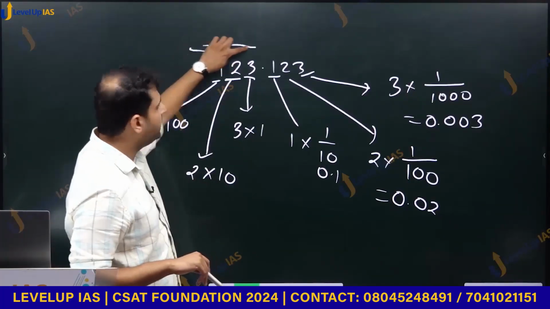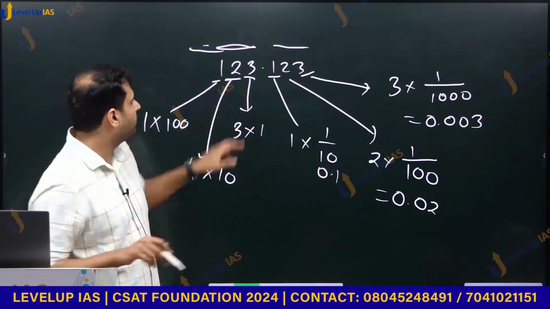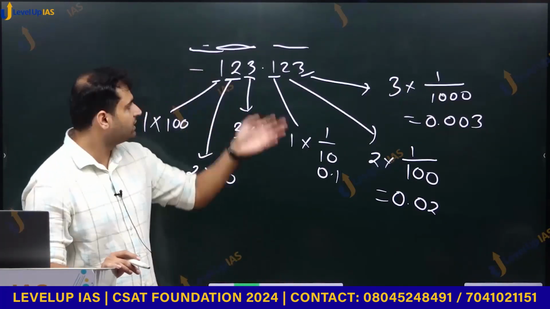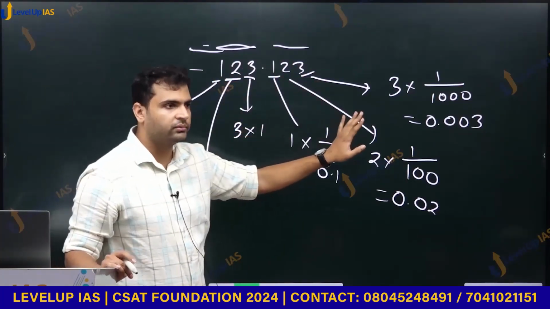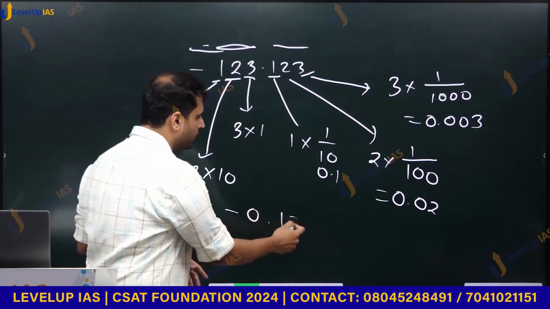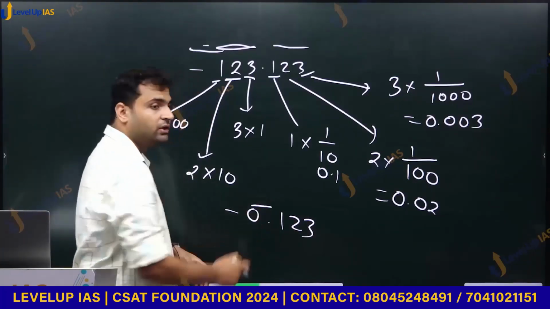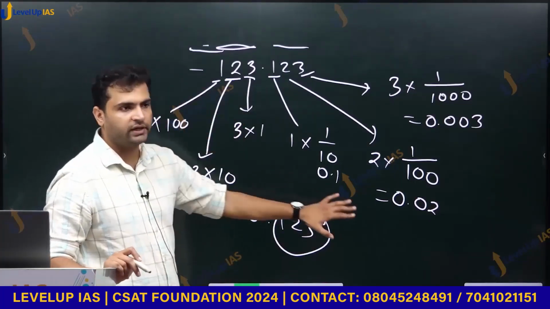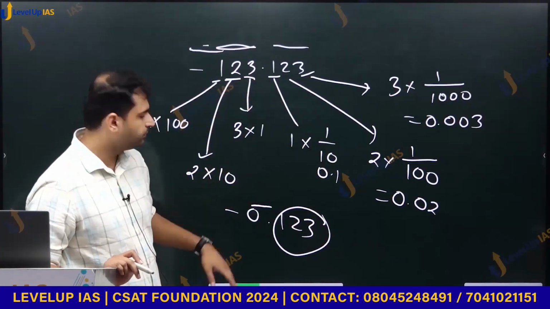This is what we call the integral part. This is what we call the fractional part. ये integral part negative भी हो सकता है, because integers can be negative as well. So this integral part can be negative or can be positive. Fractional part is always positive. Okay. So even if we write minus 0.123, what is the integral part? 0. And this is the fractional part. Integral part, fractional part. And place values you know. Right? Fine.